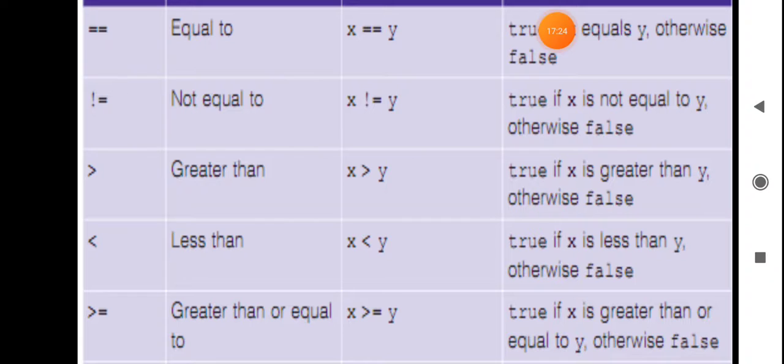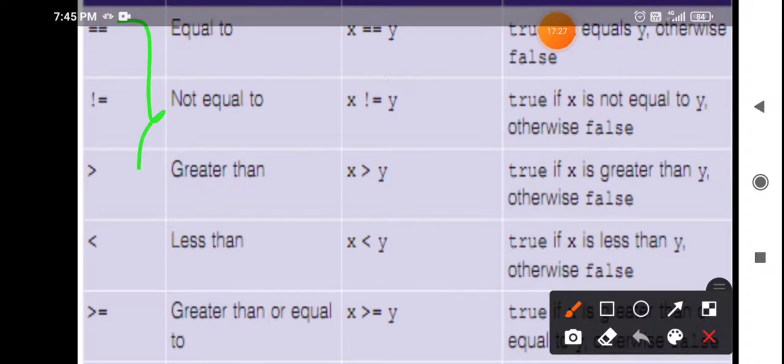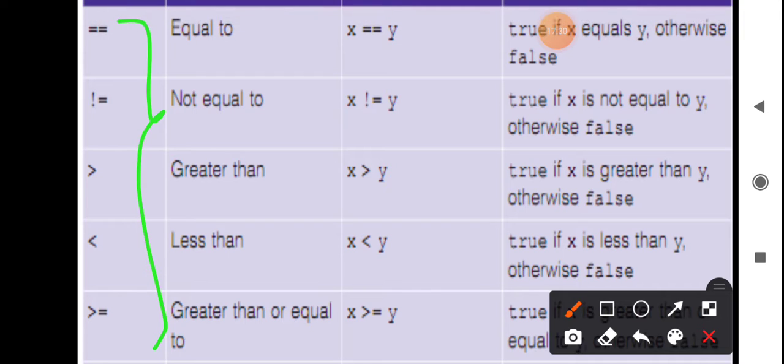These are the relational operators present in the C++ program: equal to, not equal to, greater than, lesser than, greater than or equal to, and lesser than or equal to. Equal to means the left hand side variable should be equal to the right hand side variable. If so, it will return true, or else it will return false. Not equal to means if the left hand side variable is not equal to the right hand side variable, it will return true, or else false.